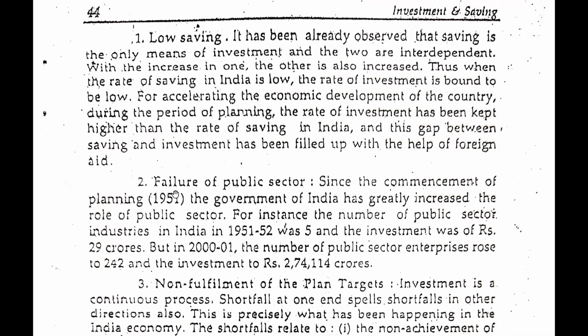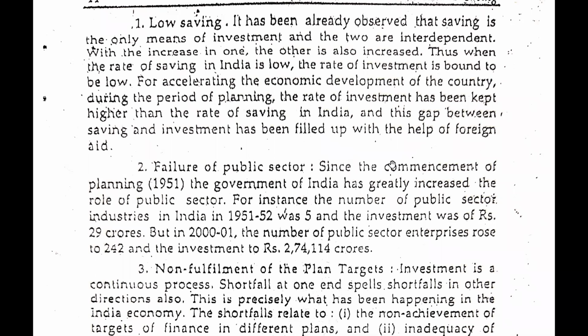Second point is failure of public sector. Since the commencement of planning in 1951, the government of India has greatly increased the role of the public sector. For instance, the number of public sector industries in India in 1951-52 was 5, and the investment was rupees 29 crore. But in 2000-2001, the number of public sector enterprises rose to 242.